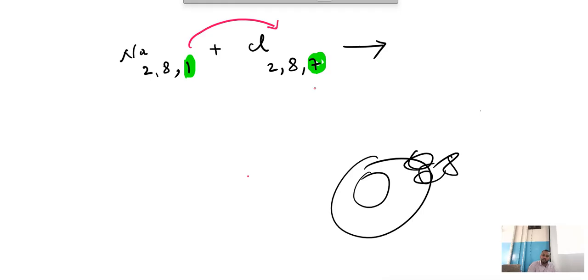जब 1 इलेक्ट्रॉन क्लोरीन को दिया तो Na का क्या हो गया? 2 8 हो गया. अभी इधर क्लोरीन क्या हुआ? After it combined, 2 8 8. Understood? Now this became 2 8 and this became 2 8 8 after sharing, after donation. So that sodium is donating, it got plus. Chlorine is accepting 1 electron, so it becomes minus. So it became plus 1, it became minus 1.